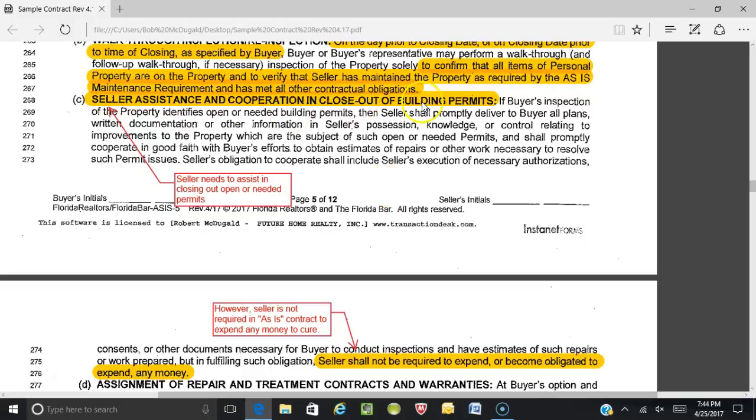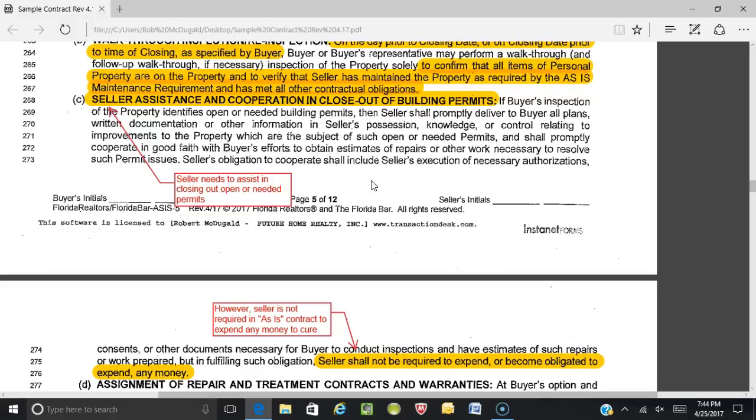Seller assistance, cooperation, and closeout of building permits. If the buyer's inspection of the property identifies open or needed building permits, the seller shall promptly deliver to buyer all plans, written documentation, and other information in the seller's possession, knowledge, or control relating to the improvements of the property which are subject to such open permits, and shall properly cooperate in good faith with the buyers. So what it's saying is, let's say you do a permit search and you find that there's a couple open permits. Well, if the seller has anything in their possession, they need to assist you and provide that to you so you, the buyer, can get those things closed out.